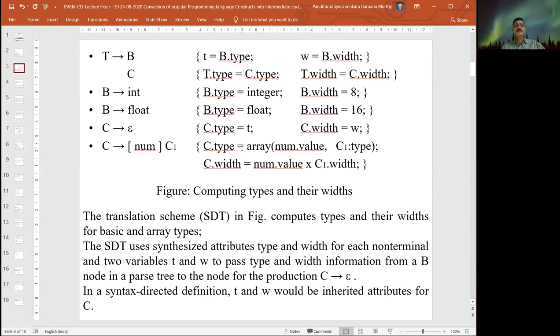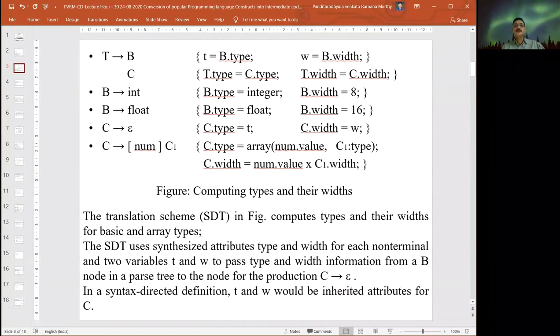Then the final width of the particular array is C dot width is equal to number dot value into C1 dot width, for identifying only one variable. This is the number of variables into the width of the single element. So C1 dot type is indicating one element.